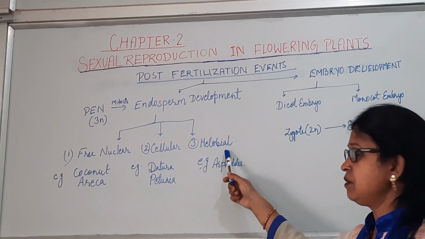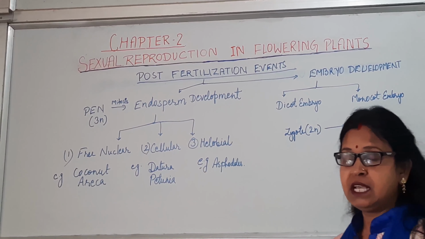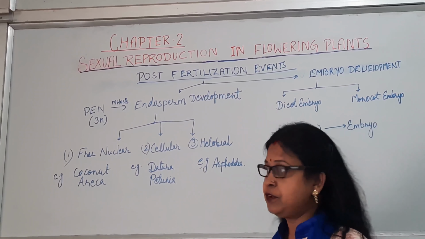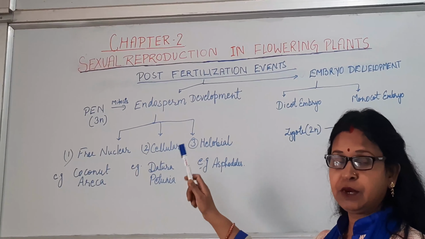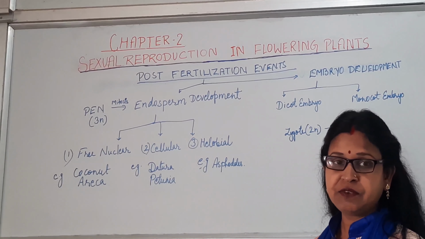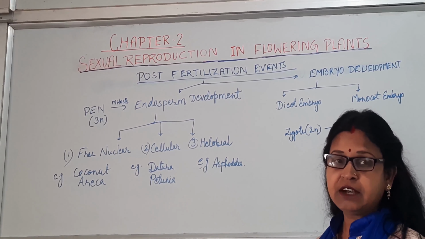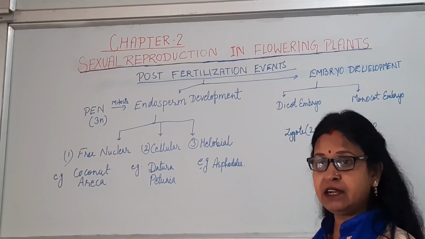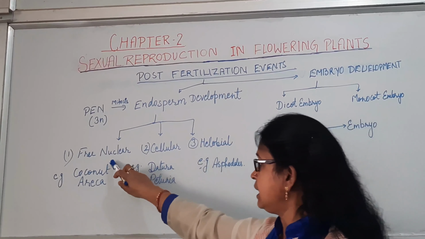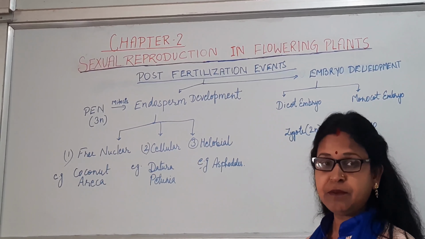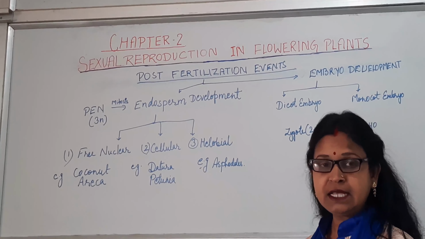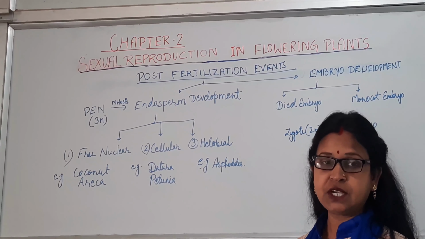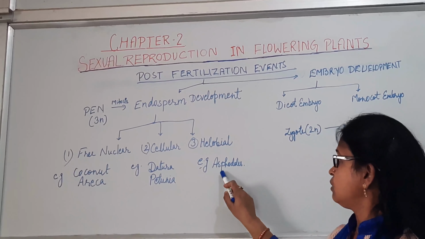The third type is the mixed type, that means the first division is free nuclear type, then karyokinesis is followed by cytokinesis, giving rise to two cells, and then it again undergoes free nuclear type division. A good number of nuclei are present towards the micropylar end and fewer nuclei towards the chalazal end.